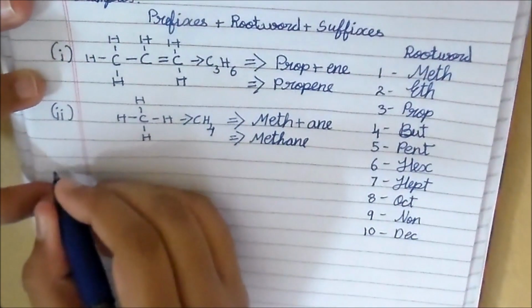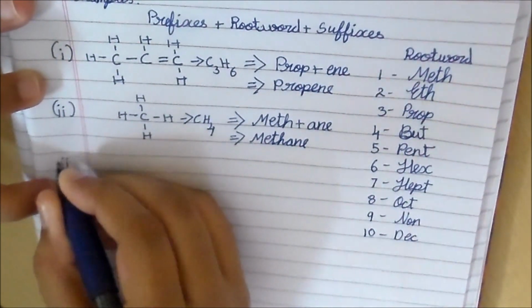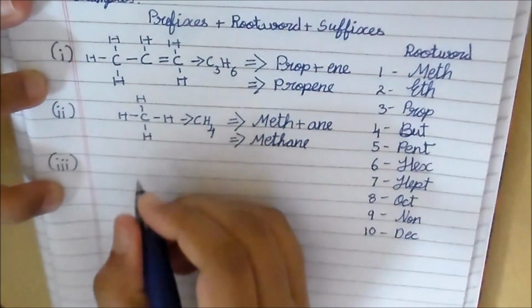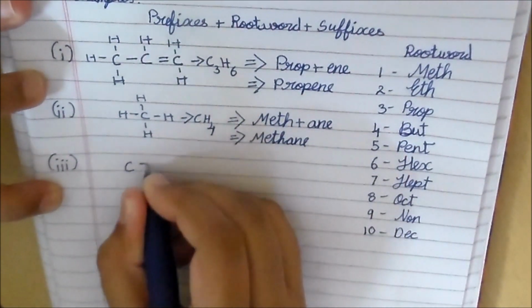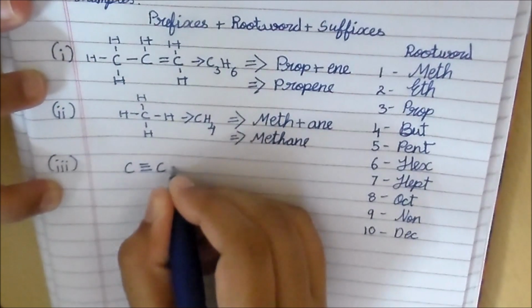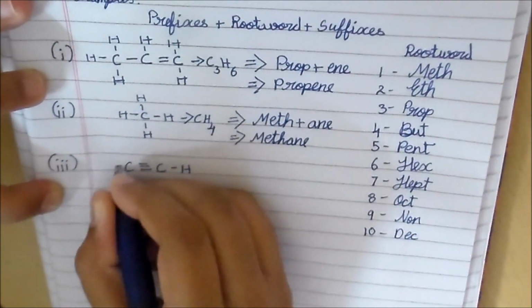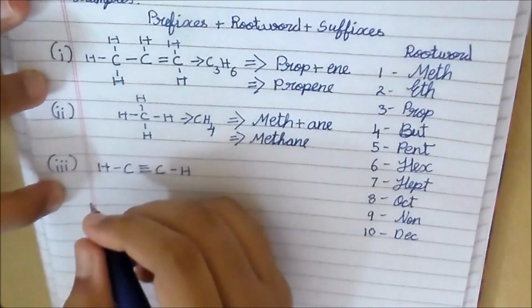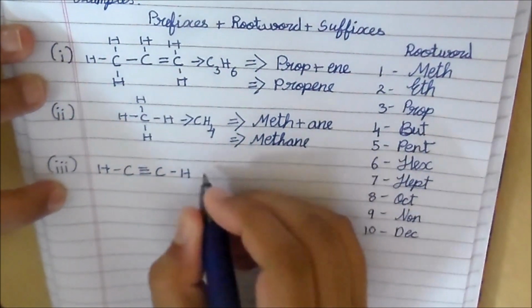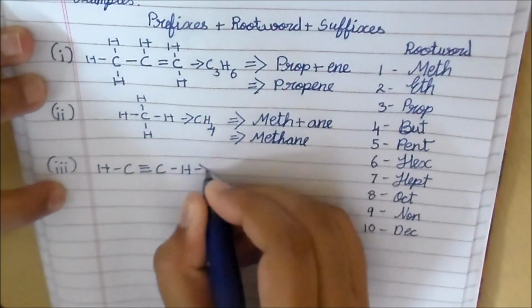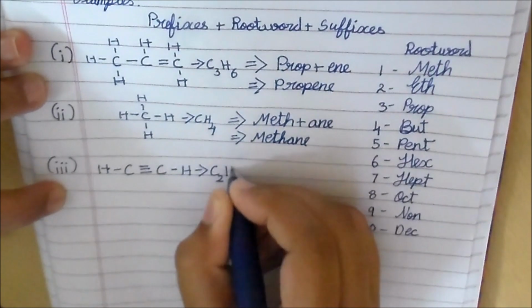Let's see the third example now. Let's take C, triple bond C, single bond H, and a single bond H. So this is C2H2.